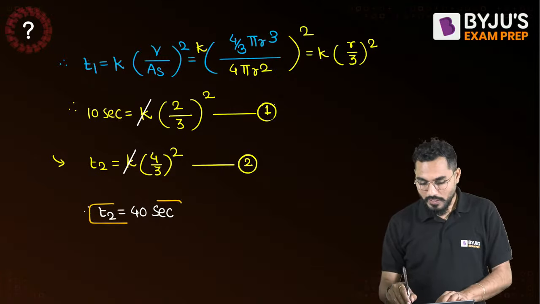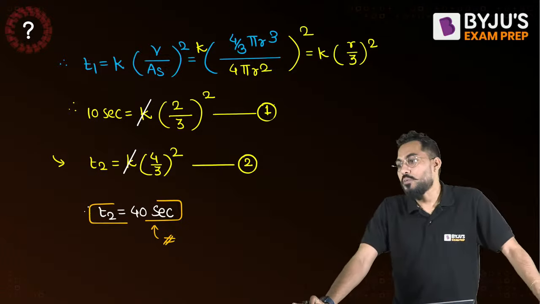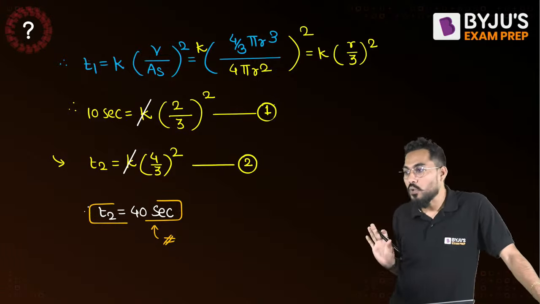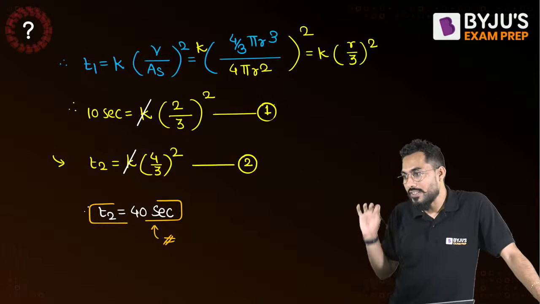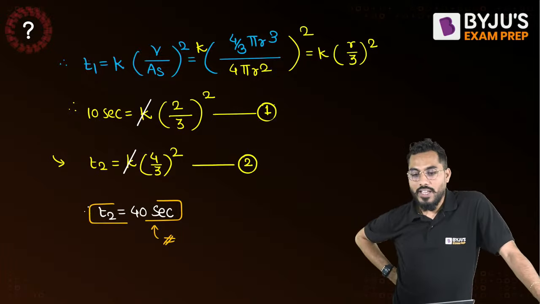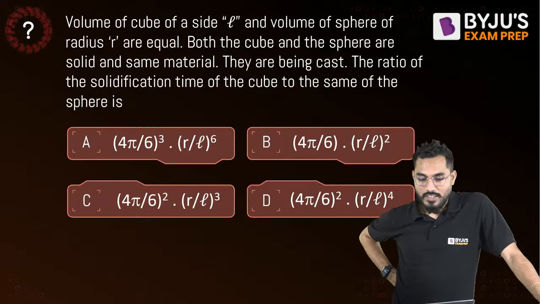Time required for solidification would be 40 seconds. As simple as that. Take a ratio of 1 by 2. Right, Chintan, very correct. D. Everybody understand this, D is coming as the answer. Right, fine. Now, next question.